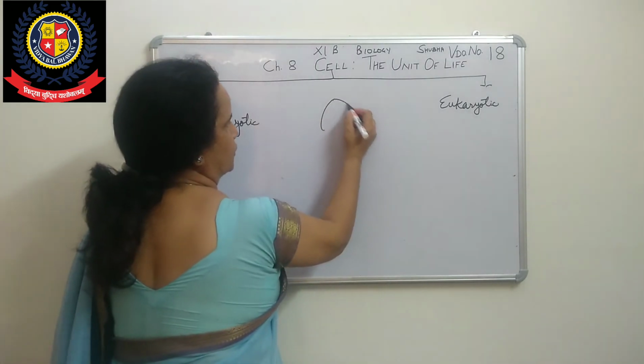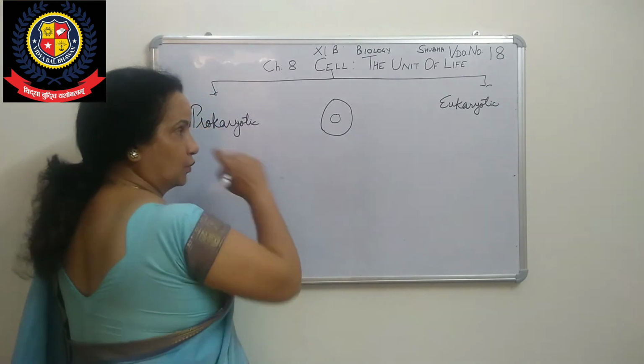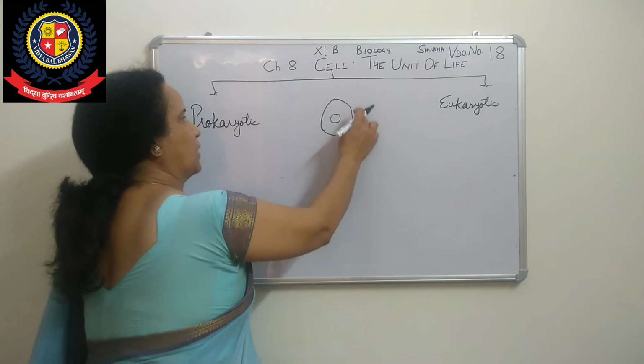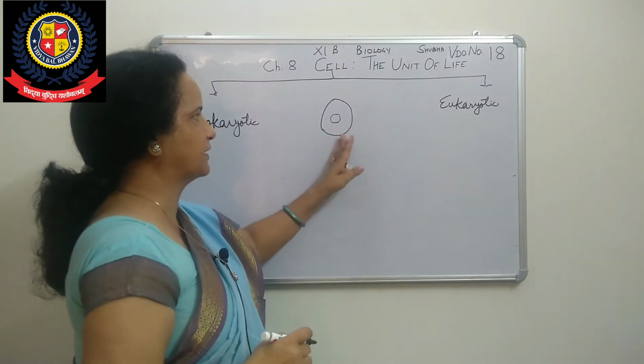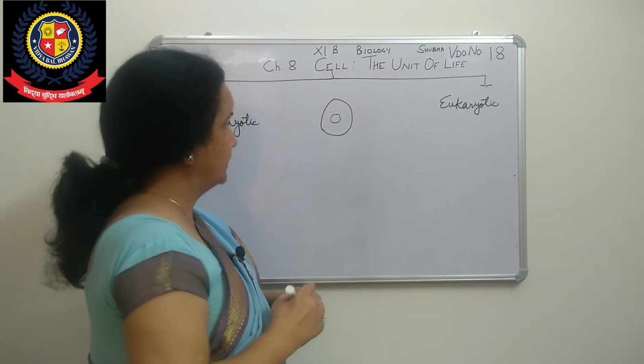Suppose this is the nucleus, and the outer part. If we talk about a plant cell, the outer covering is also there, that is the cell wall. But taking a simple cell, the cell membrane is there and inside it the nucleus.